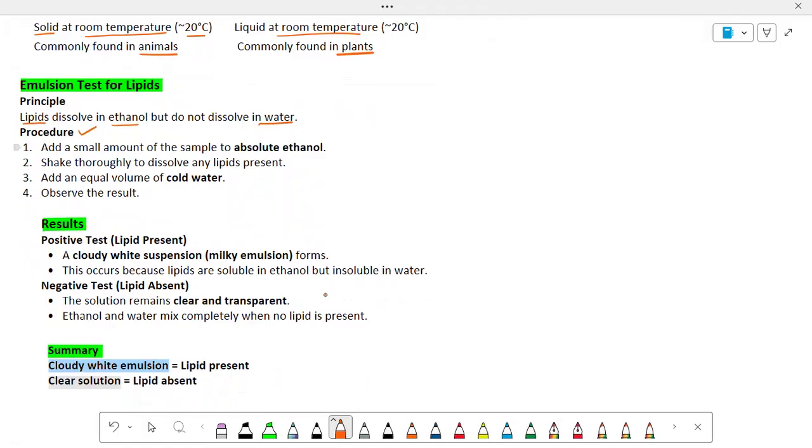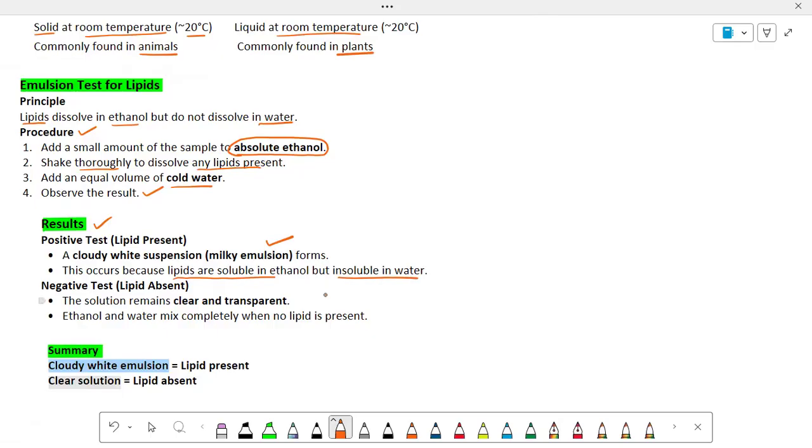In the emulsion test, we add a small amount of sample to absolute ethanol and shake thoroughly to dissolve any lipids present, then add an equal volume of cold water. Then we observe the result. The result will be positive if a cloudy white suspension forms. This occurs because lipids are soluble in ethanol but insoluble in water.